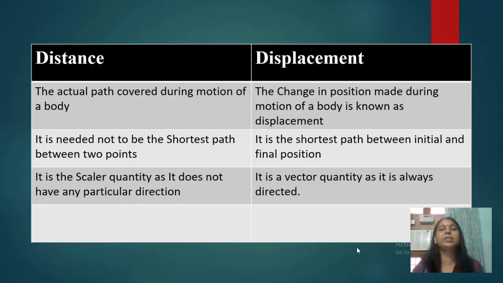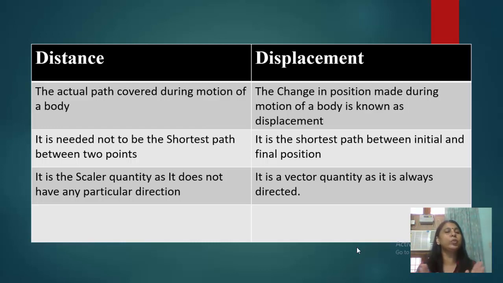Now, the difference between distance and displacement. Distance is the actual path covered during motion of a body, which means it is the total length of the path covered by the body. Whereas displacement is the change in position made during motion of a body. That is the shortest straight line path between the initial and the final position.